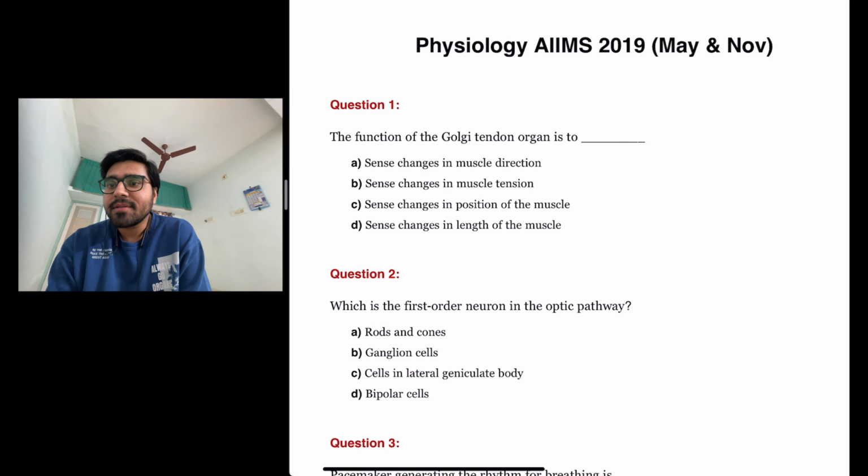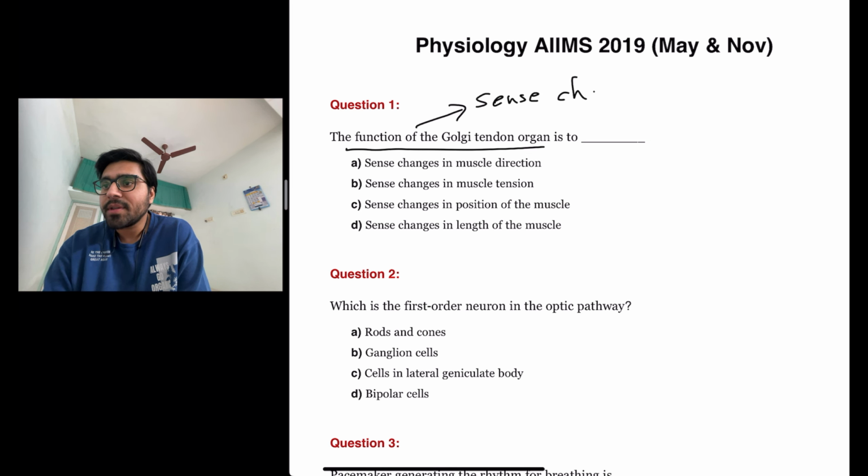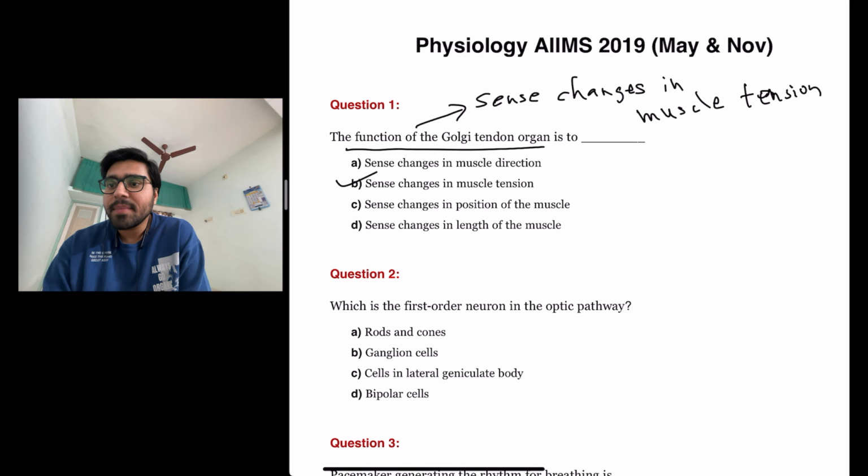This function of Golgi tendon organ is a simple, straightforward and factual question: to sense changes in muscle tension. So the answer here is B, sense changes in muscle tension.